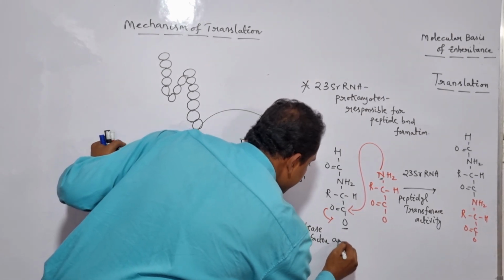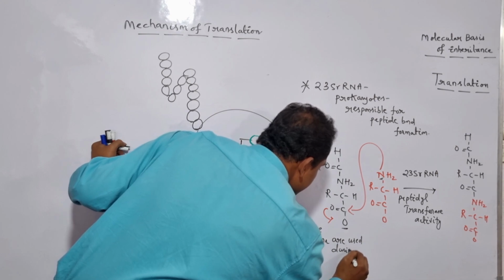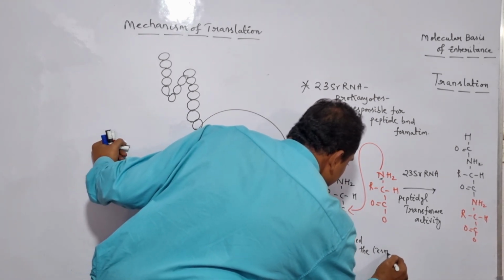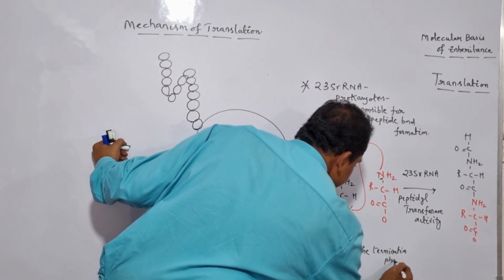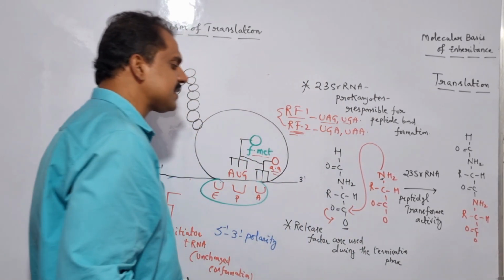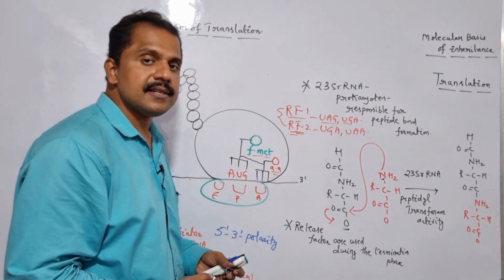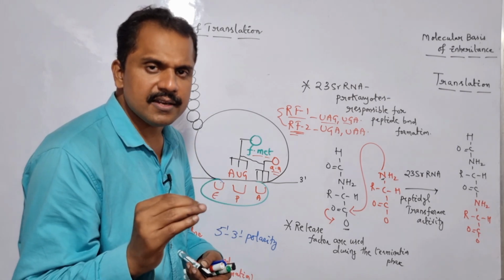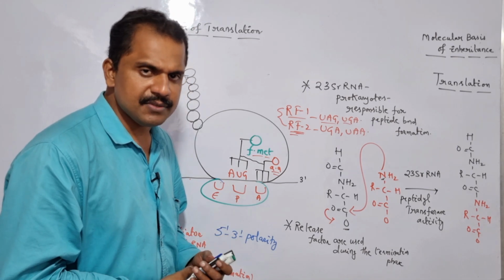Release factors are used during the termination phase of translation. So after the successful formation of the peptide bond between the two amino acids, the elongation phase of the translation mechanism has successfully been organized here. So within no time, the termination phase of the translation comes into the picture.